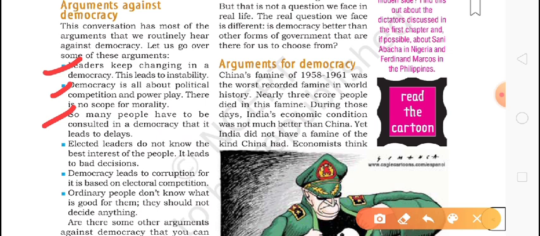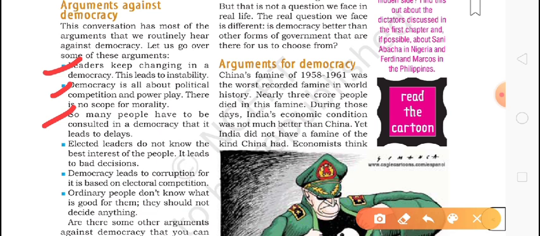So this kind of thing gets delayed because we need the confirmation of all the people. It will take a long time. But in a dictatorship kind of thing, they will tell you that on this land a school or hospital will be constructed. So what I want to say is, in democracy we have to consult many people. Somewhere it is good also, we will learn about it.